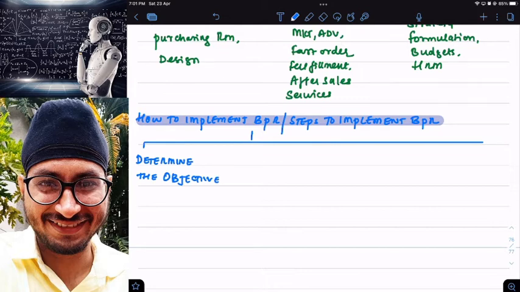Step number 2, identify customer needs. Then, study the existing process.